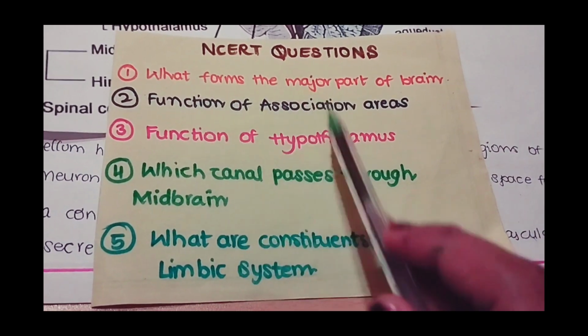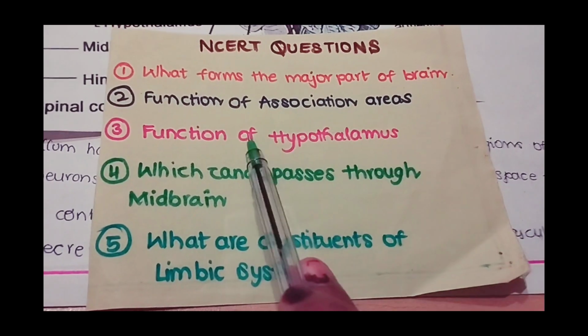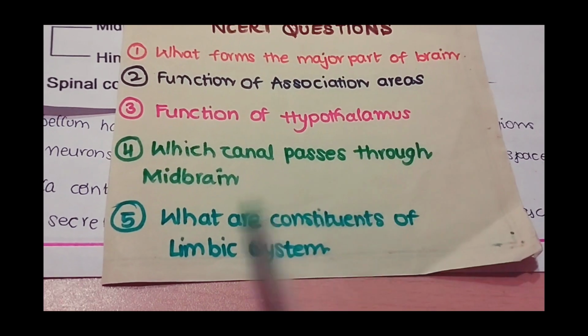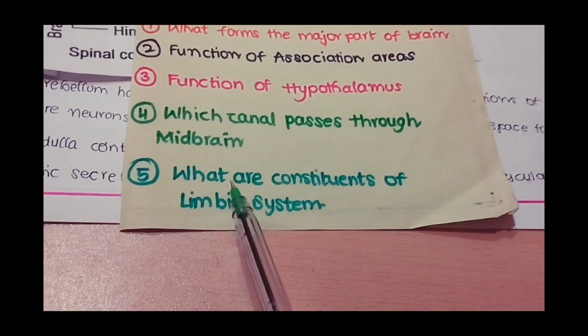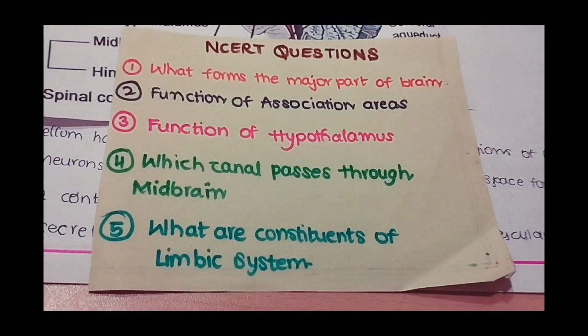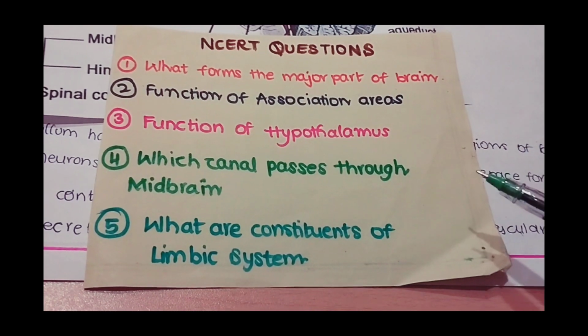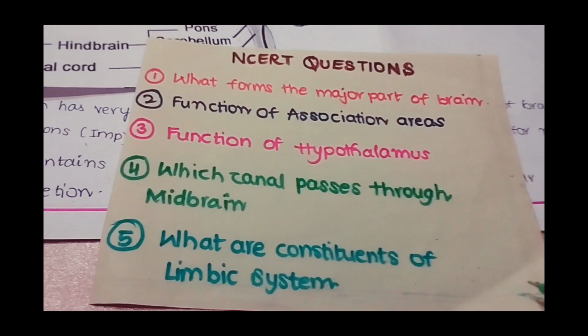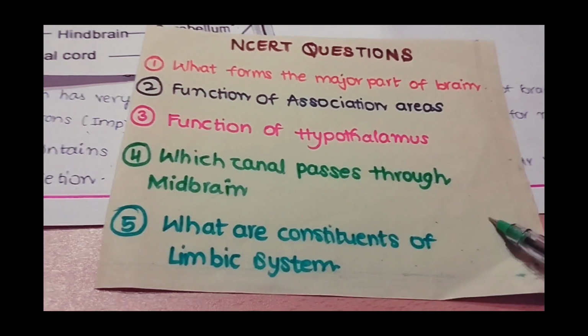The second is function of association areas. Third is function of hypothalamus. Next is which canal passes through midbrain. The next is what are constituents of limbic system. Try to answer these, and after this session immediately read the topic from Ncert and try to make notes out of it. Short notes will definitely help you in revision series.